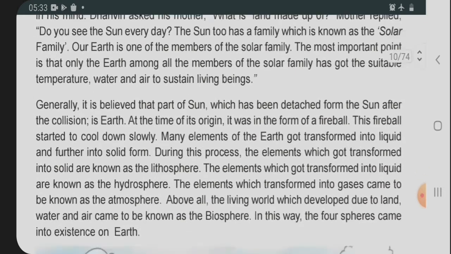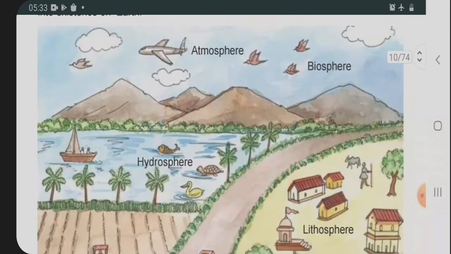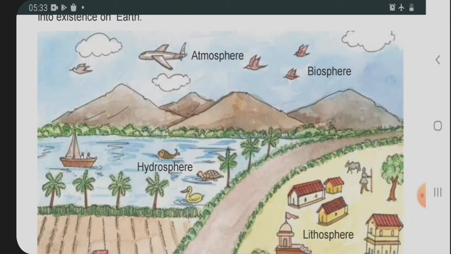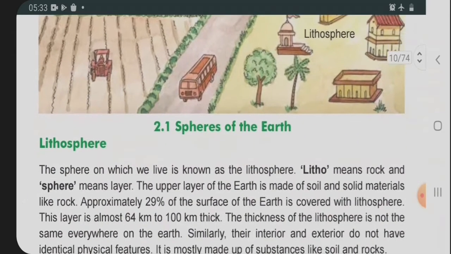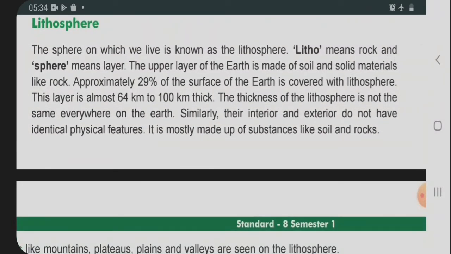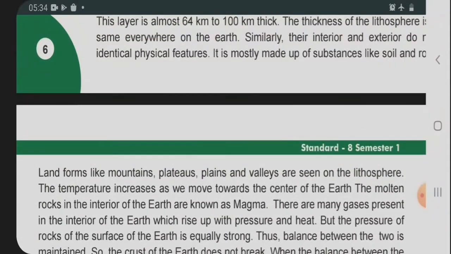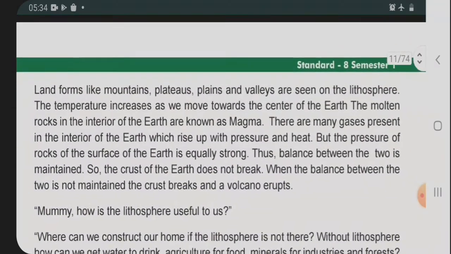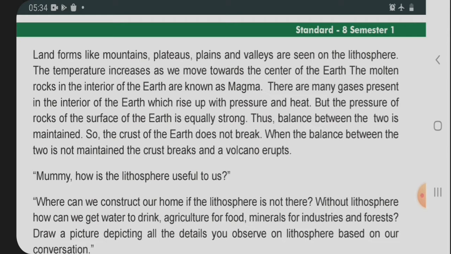Last time we saw the atmosphere, biosphere, hydrosphere, and lithosphere, which are the spheres of the earth, and we discussed the lithosphere. You already know that the lithosphere is land. Last time we were doing this paragraph, and we saw about magma, how the earth's crust is formed, and how a volcano erupts.